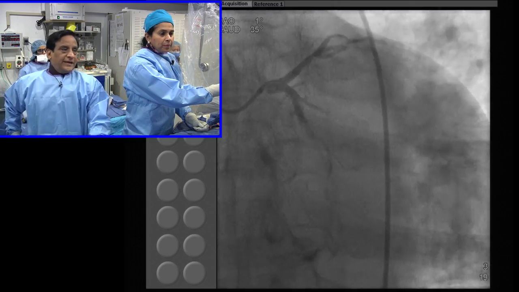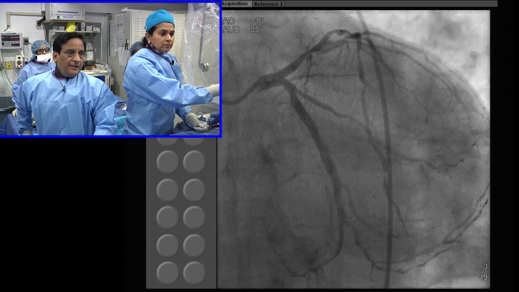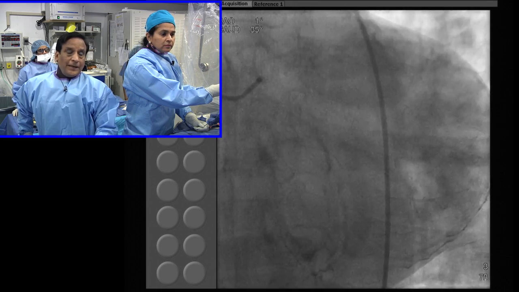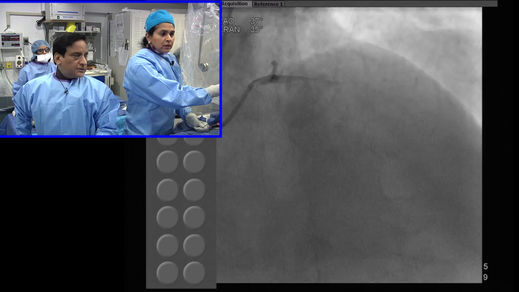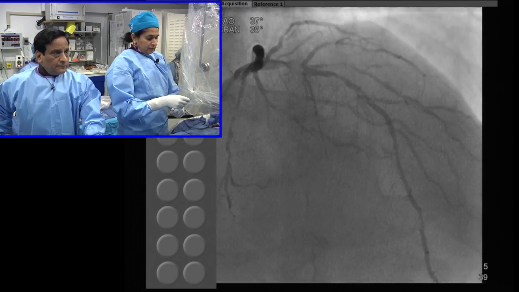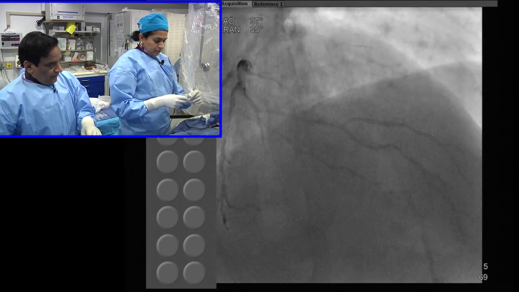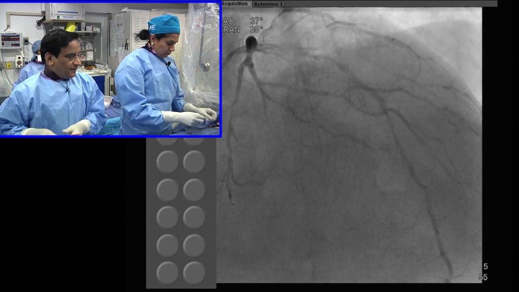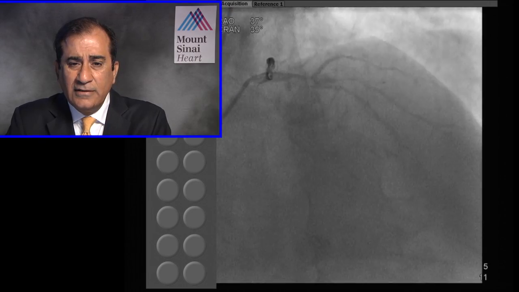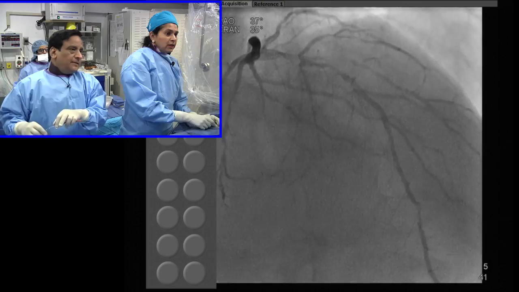And precisely for that region, that is not a great case for the CABG. But here surgeons had no issues actually. They said we'll do the surgery. But I would definitely be a little concerned about it. And I know you plan to leave the first diagonal. Yeah, the first diagonal we leave alone.